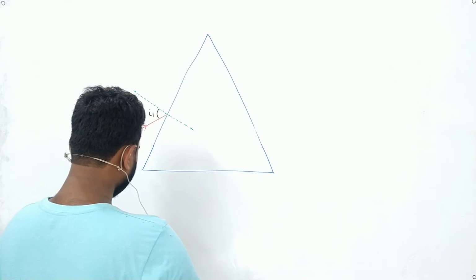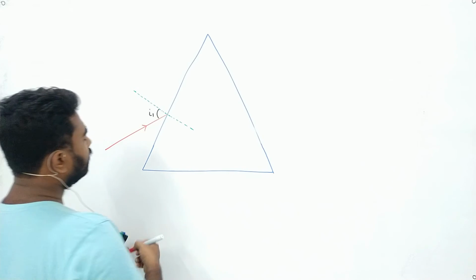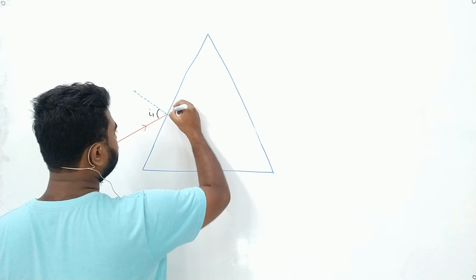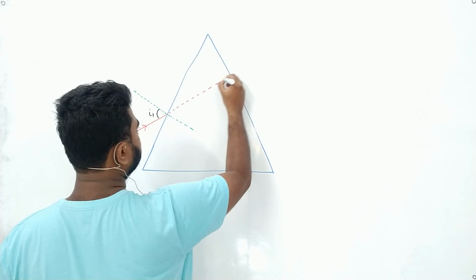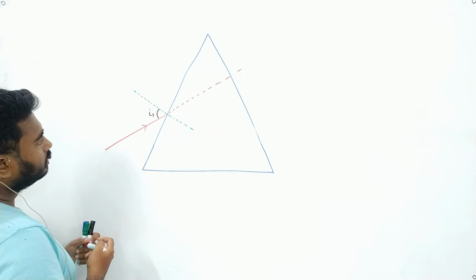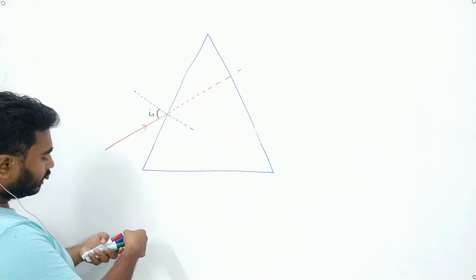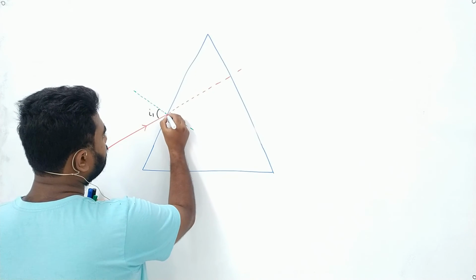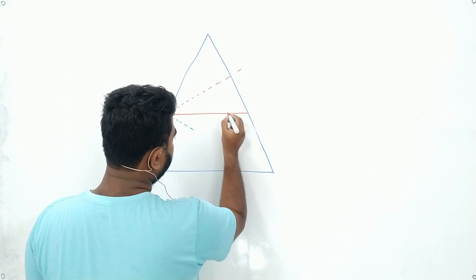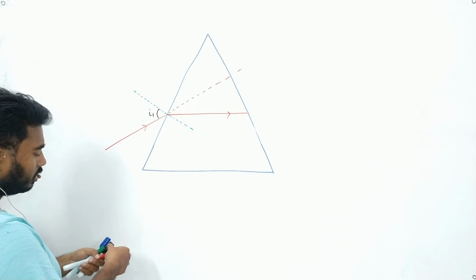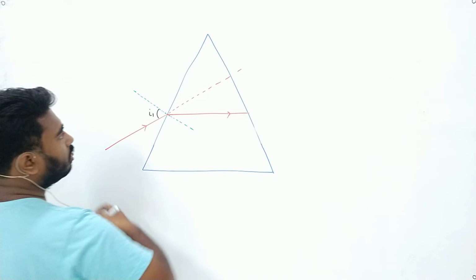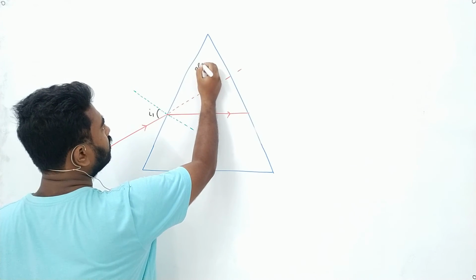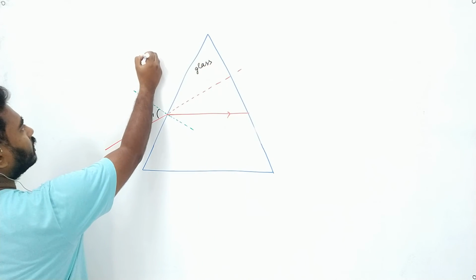Now, if there were no prism, this ray would have passed in this direction. But the ray actually passed in some other direction, because this block is made out of glass and the outside is air.